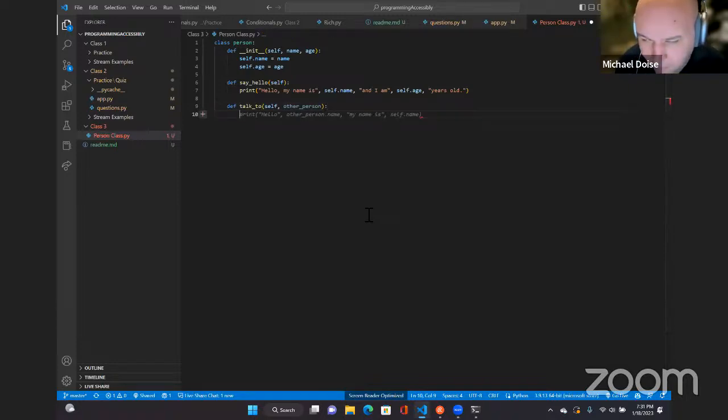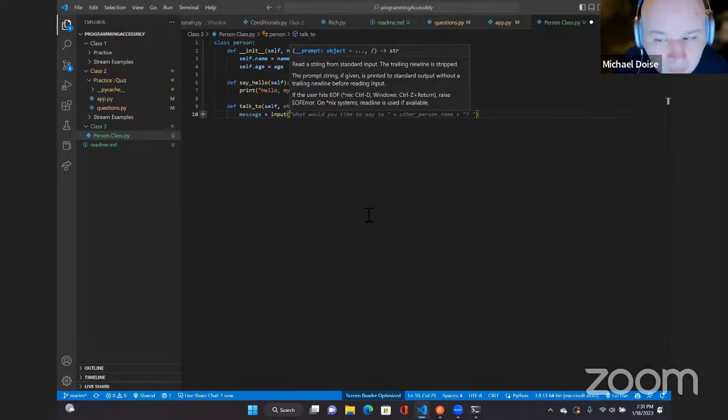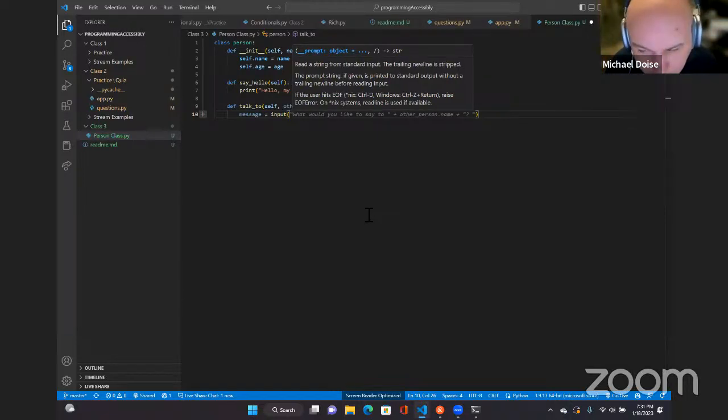And then the next line, we're going to type message, space, equals, space, input, left parenthesis, double quote.